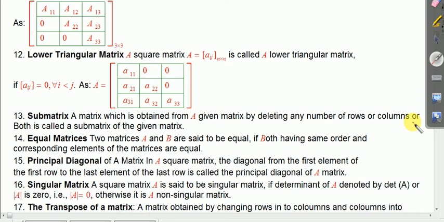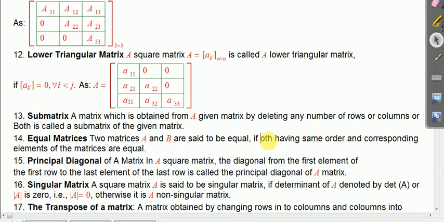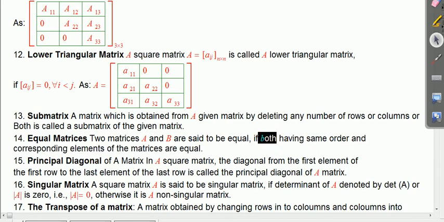In a similar fashion, now another word is equal matrix. Two matrices are obviously equal. One and only one condition is that first, one thing, I mean, let me make it clear.